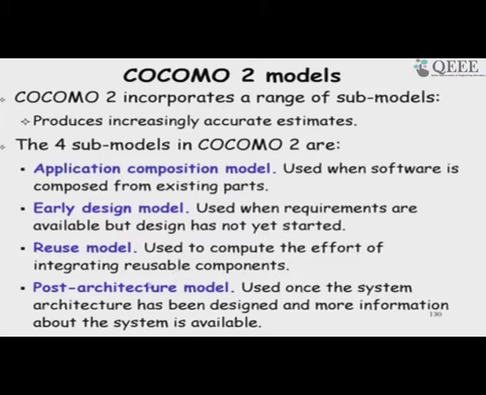So, in a reuse model, we are modifying code, directly using the code, white box and black box, whereas here we just have those components available without modifying the internals, just using them. So, that is the application composition model, and the reuse model where we are doing a white box reuse.